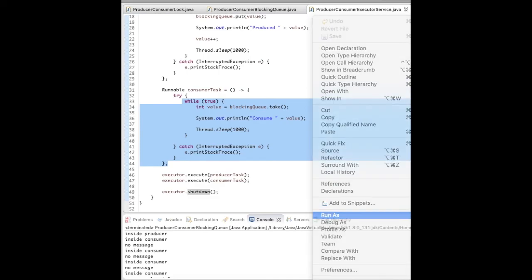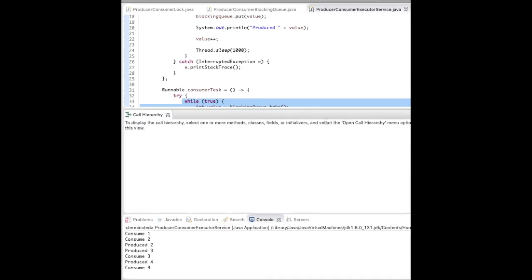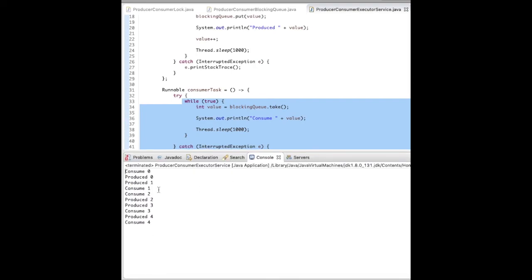Let's run this program. See the manner in which it is getting generated: consume, produce, produce, consume, produce. So it is working in a very synchronized manner.